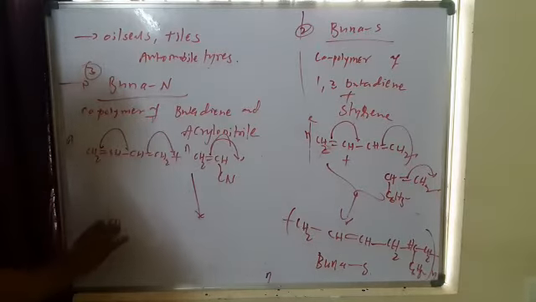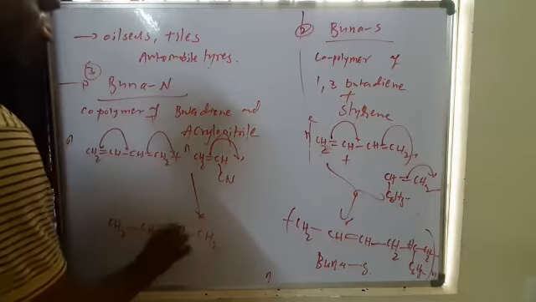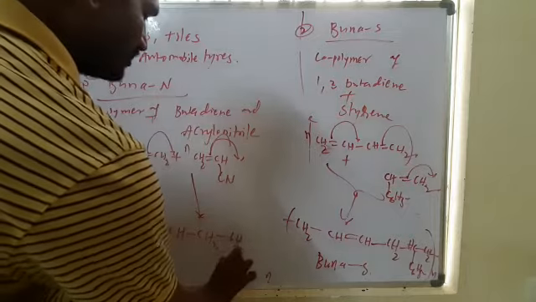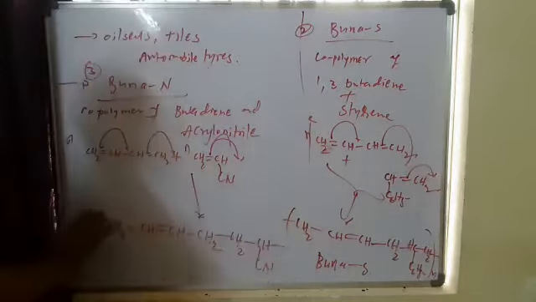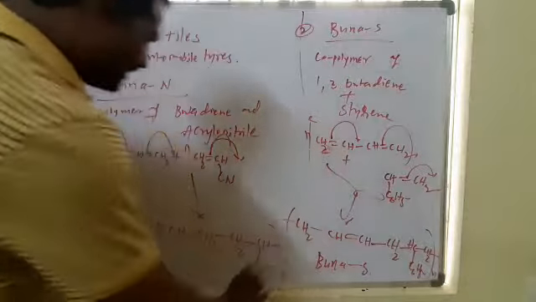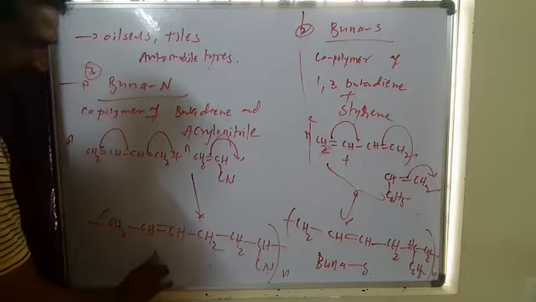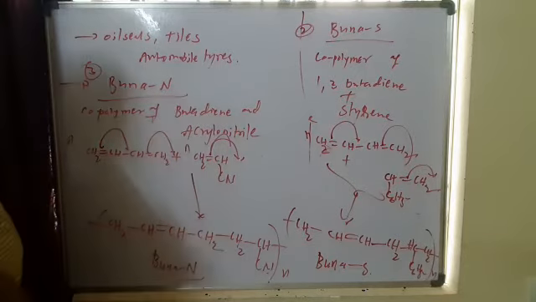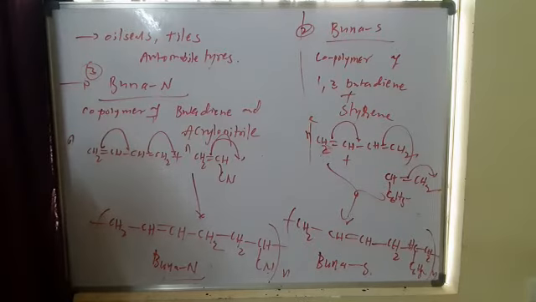So now CH2=CH-CN, n times. This is Buna-N, from butadiene and acrylonitrile. This is also very useful.